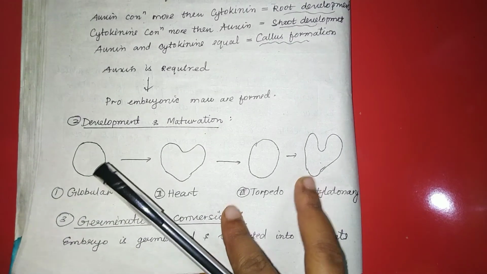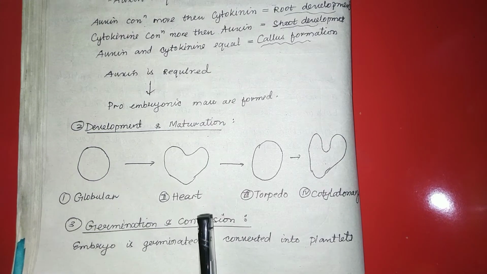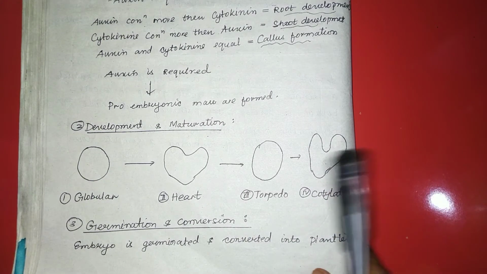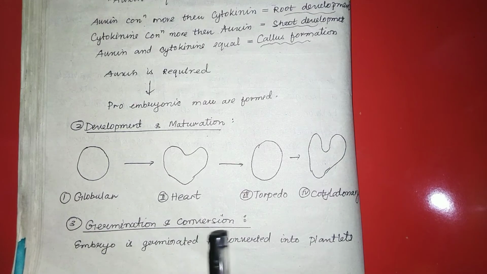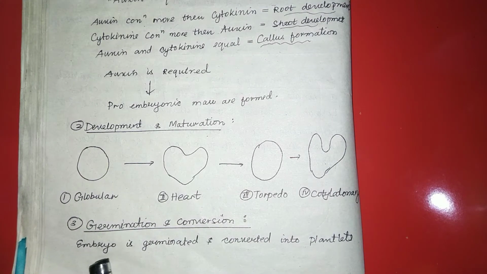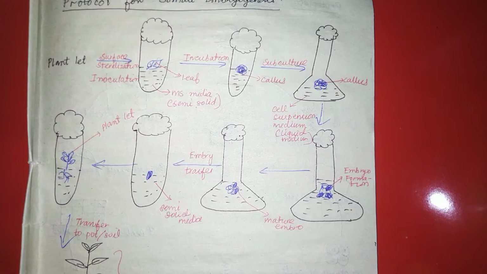And auxin is required because it helps in the formation of the proembryonic mass. Next is development and maturation. First it will form a globular structure, then a heart-like structure, then torpedo, then cotyledonary. Then the third step is germination and conversion. The embryo is germinated and converted into a new plantlet in this step of germination and conversion.